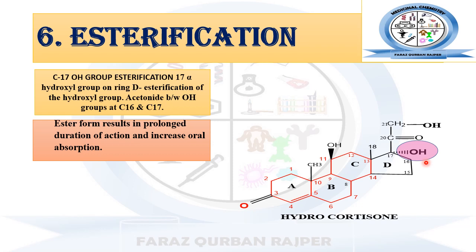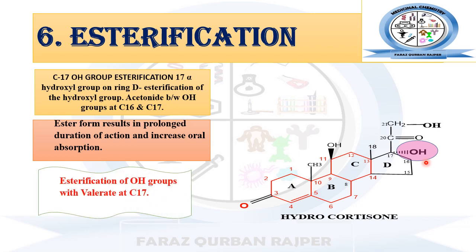Due to the ester formation, the new derivative has a prolonged duration of action and higher oral absorption. It means that by the formation of esters of glucocorticoid, we have an additional advantage of modification of their pharmacokinetic properties as well. How? Because their duration of action is now increased.